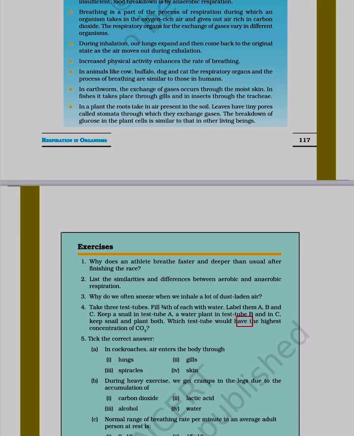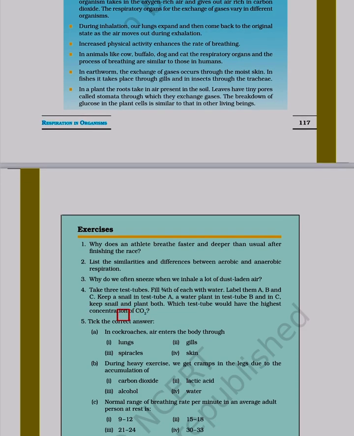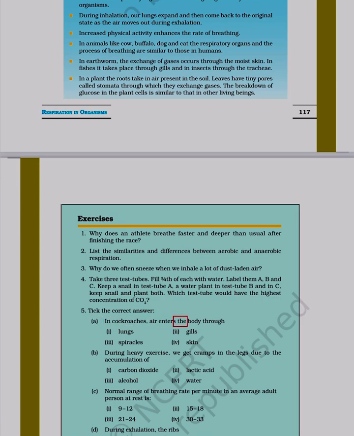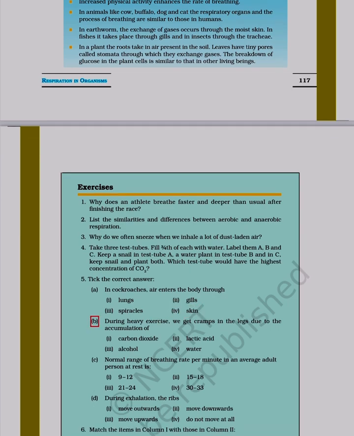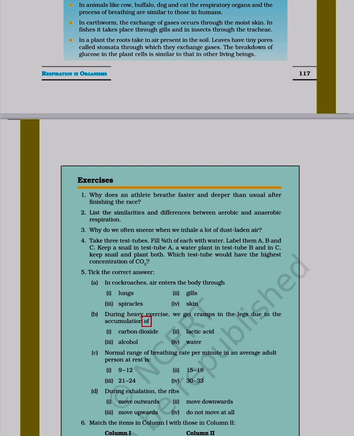Which test tube would have the highest concentration of CO2? 5. Tick the correct answer. A. In cockroaches, air enters the body through 1. Lungs. 2. Gills. 3. Spiracles. 4. Skin. B. During heavy exercise, we get cramps in the legs due to the accumulation of